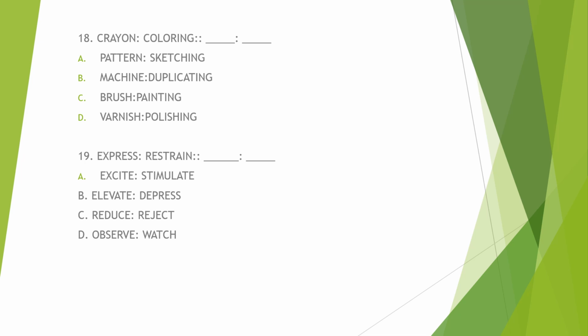Letter C, reduce is to reject. So this pair does not exhibit the same relationship as the given analogy. Reduce and reject are not direct opposites like express and restrain. Letter D, observe is to watch.